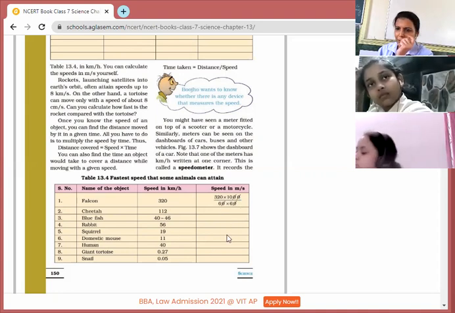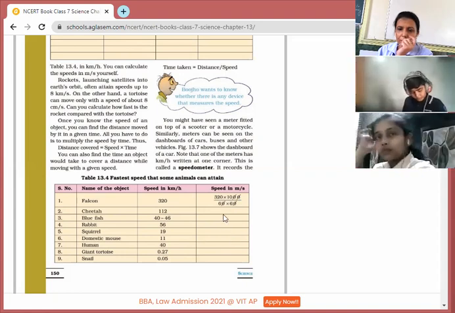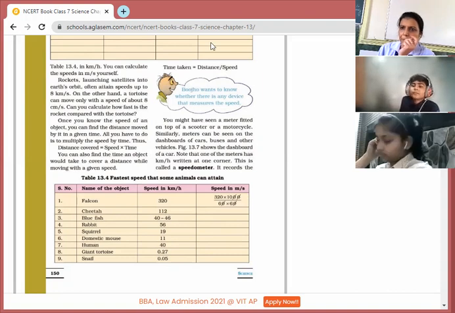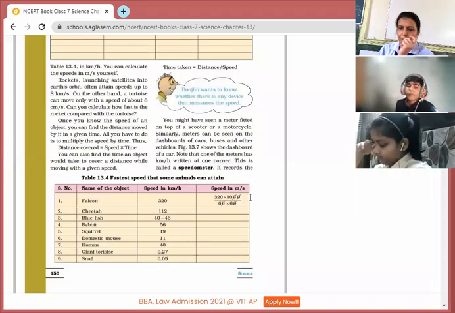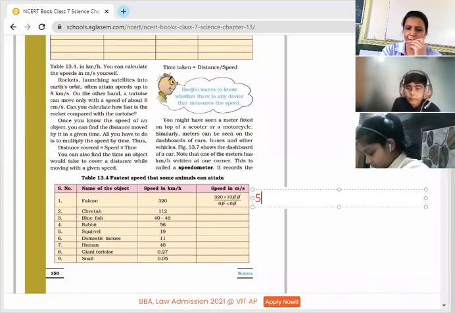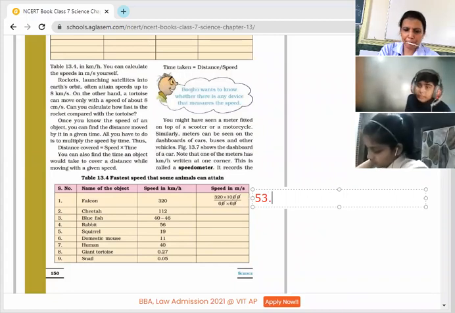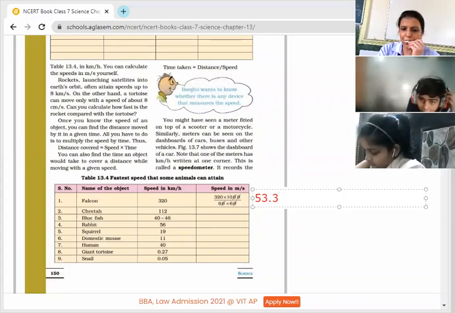Kindly do it. The speed of the peregrine falcon is 53.33. Okay, if you have solved it. Yes, ma'am, I solved it, 53.33. Okay. So what will be your answer? What are the units for it?